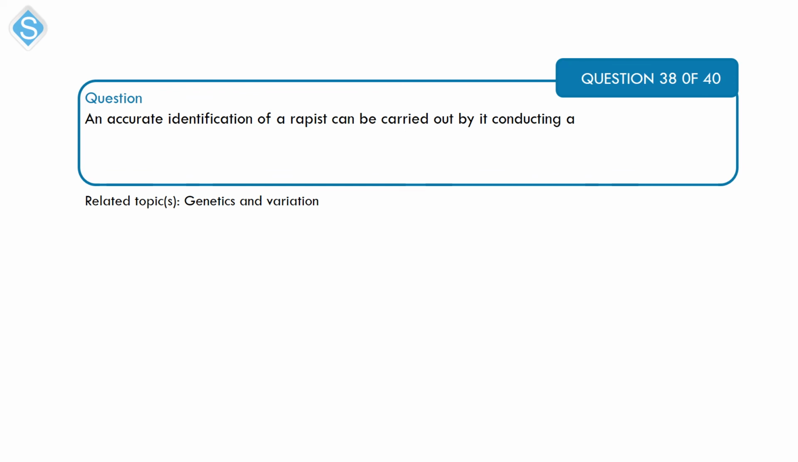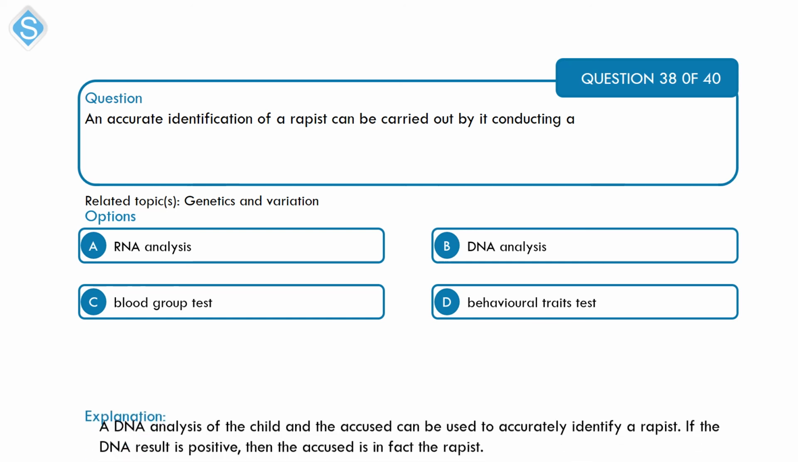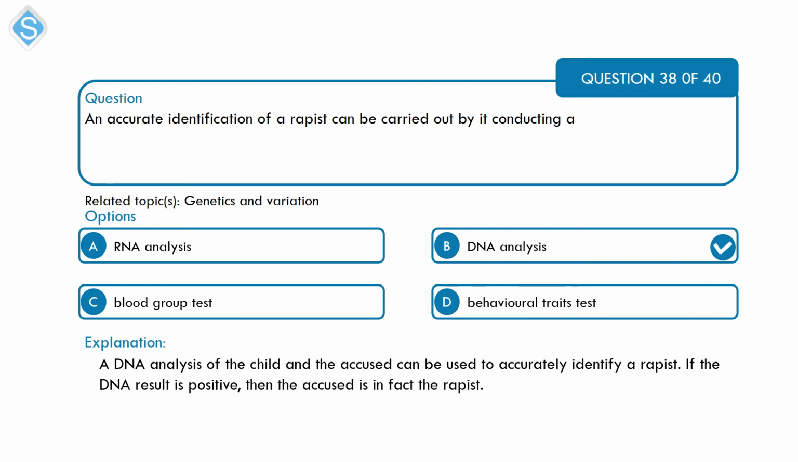Next on genetics and variation, an accurate identification of a rapist can be carried out by conducting A. RNA analysis, B. DNA analysis, C. blood group test, and D. behavioral test. Option B is the correct option, DNA analysis. So a DNA analysis can be used to identify a rapist. What happens is the DNA of the resulting child from that incident can be compared with that of the rapist. If the DNA result is positive, then the accused is in fact the rapist.